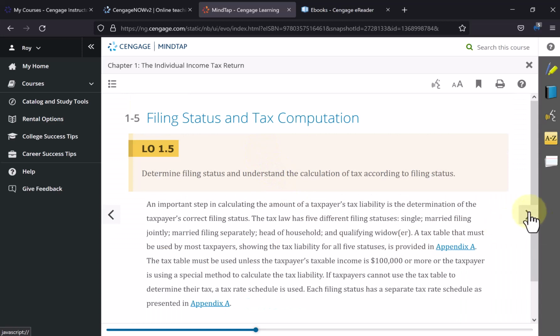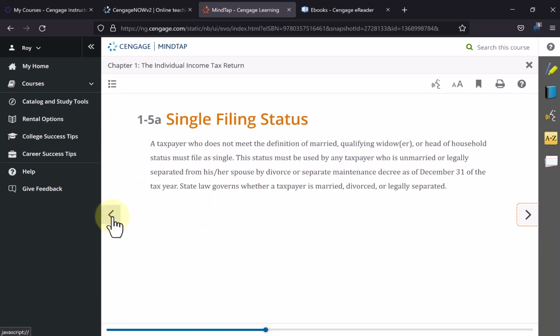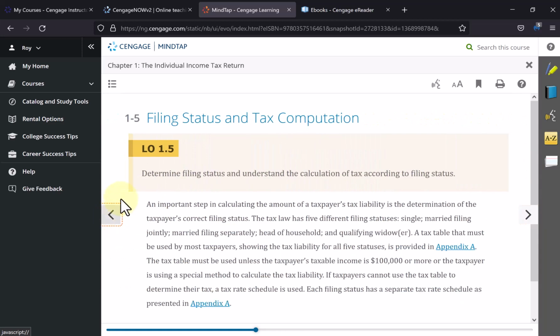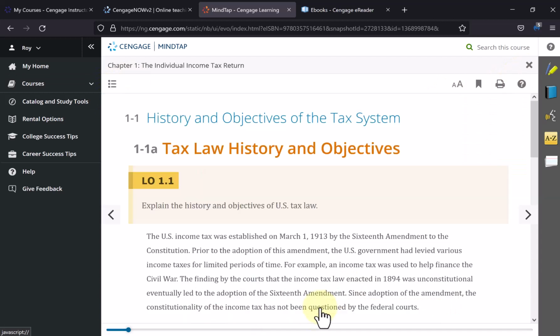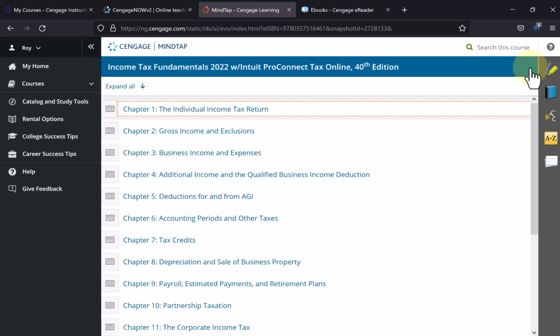And I can move to the next page or the previous page, or go back to the chapter table of contents or objectives by clicking on that. Let me show you that button again. This button here in the upper left-hand corner. If I want to go back to the table of contents for the whole book, I have to close the chapter. You can use this search tool up here, but it'll search the whole book and not any specific page or section.